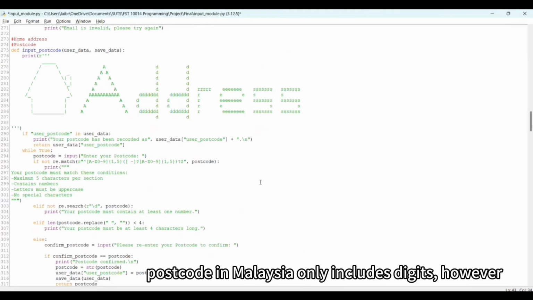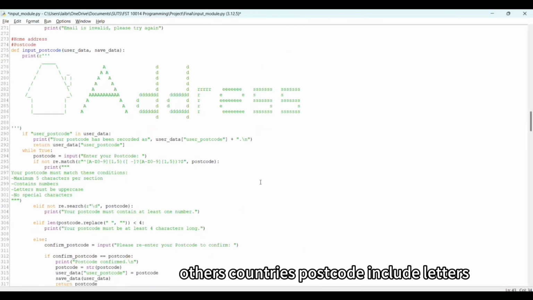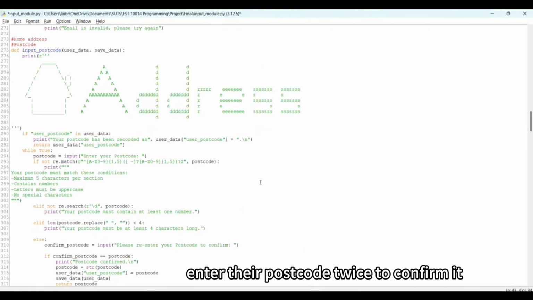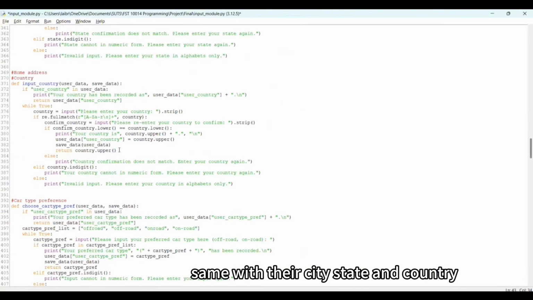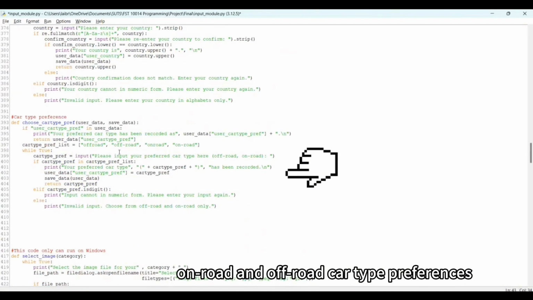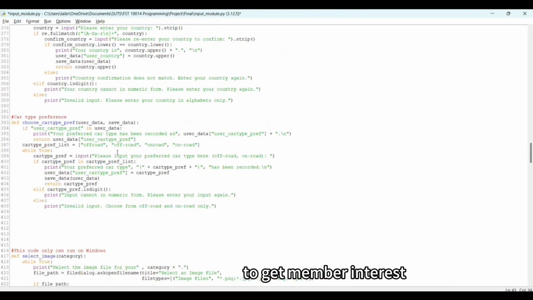Moving into the coding of the address. Postcodes in Malaysia only include digits. However, other countries' postcodes include letters. Members need to enter their postcode twice to confirm it. Same with their city, state, and country, but they only accept letters for this. Our program has the choice of on-road and off-road car type preference to gauge member interest.